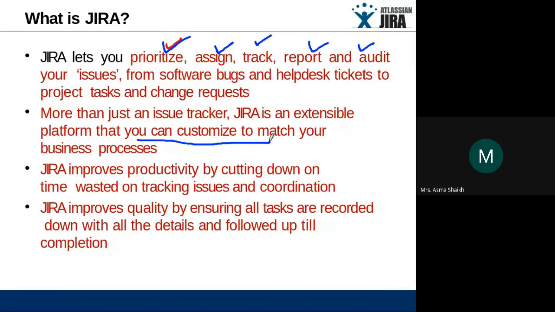Okay, it is an extensible platform because we can add GitHub, we can add Microsoft Teams, lots of things to our Jira software. So we can connect to different applications. So what is Jira? It is free. For academics, we can use the trial version of Jira. It is free of cost, open source. Jira improves productivity by cutting down on time wasted on tracking the issues and coordination among the team members, as well as improving the quality of the task.